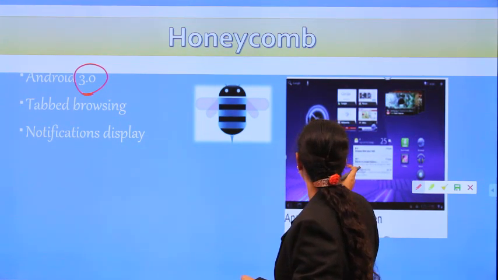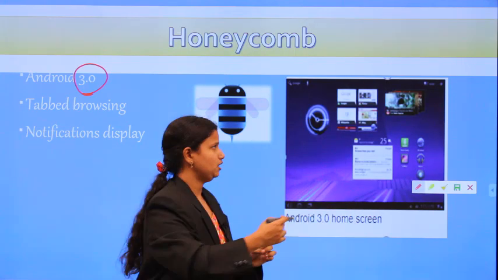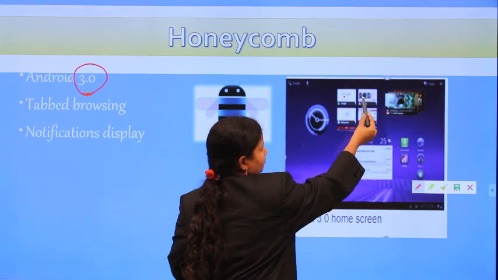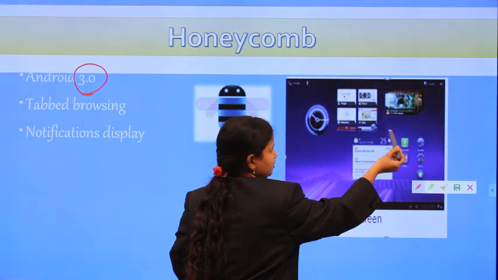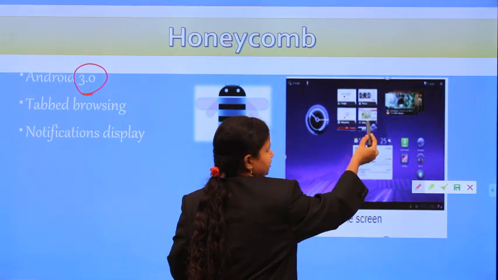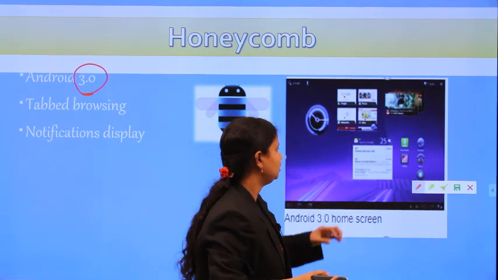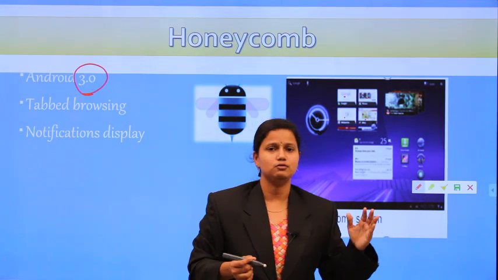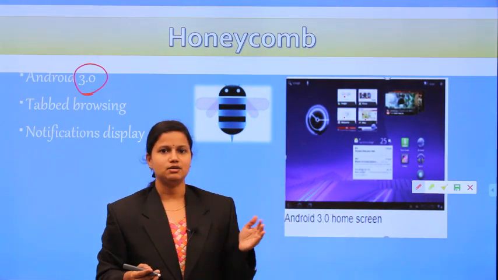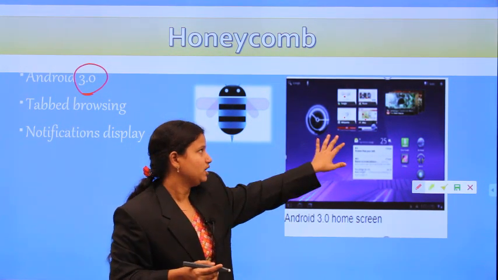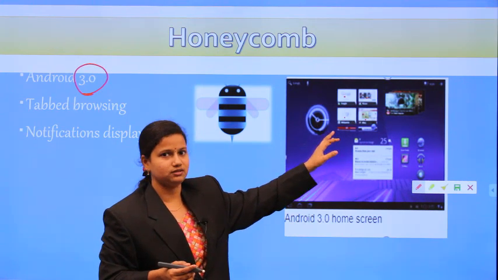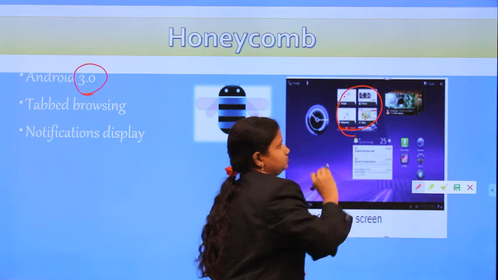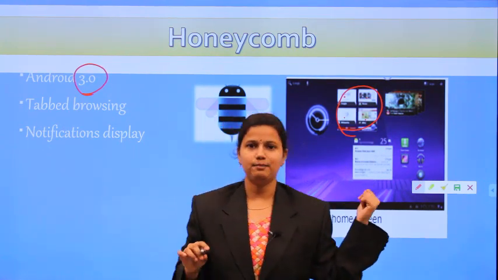On this screen, in one tab I am searching for Google, in another tab I am searching the settings, and so on, searching for different things. Google Chrome is my application, and from it I want to search multiple sites. That is called tabbed browsing.